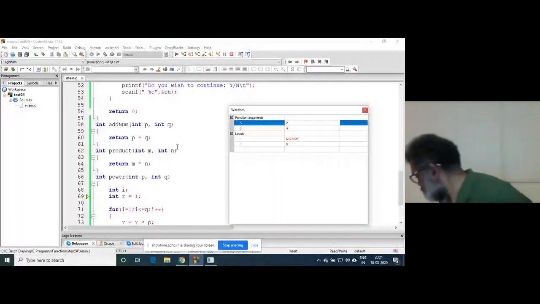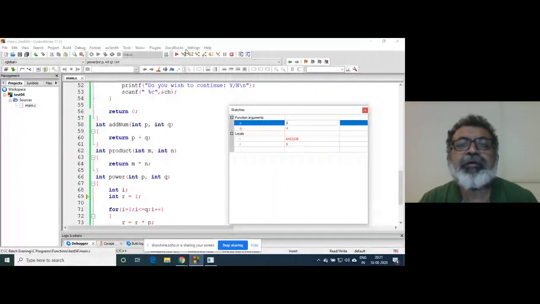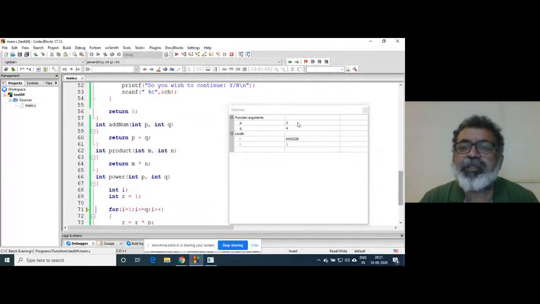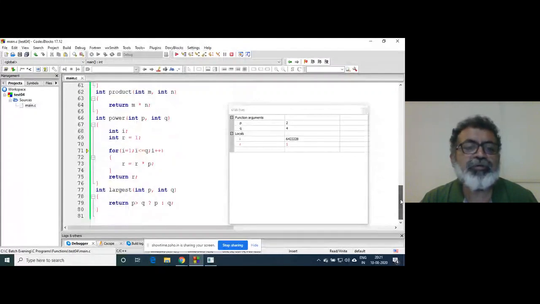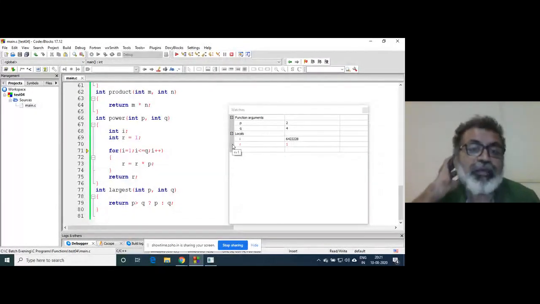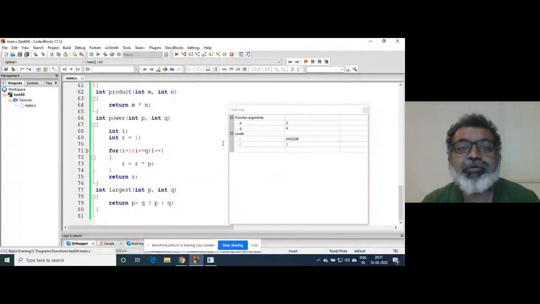So I will step into. Now r contains 1. So Udaya, you told me to show how this power function works. I am showing you how the power function works, and at the same time I am showing you the debugging, how to debug the code.